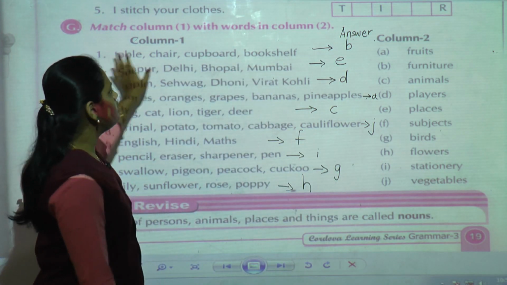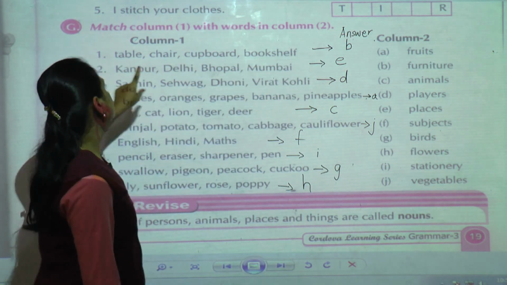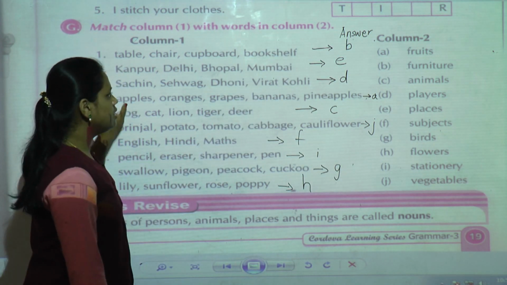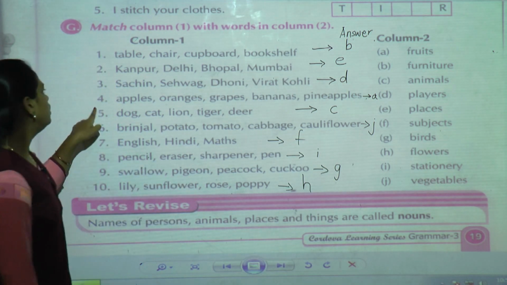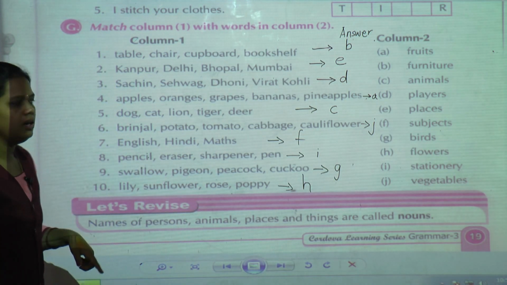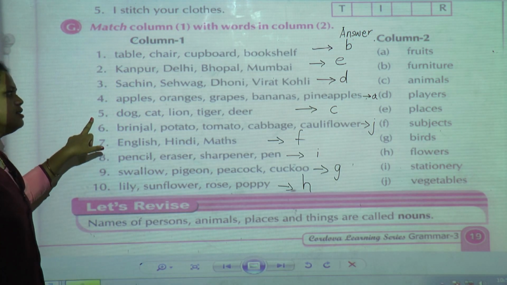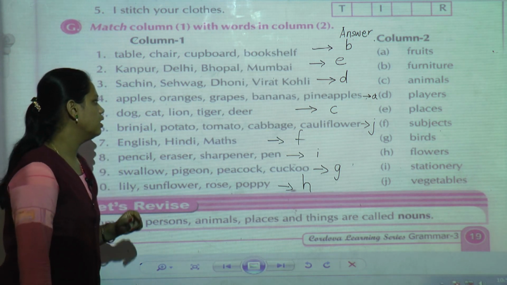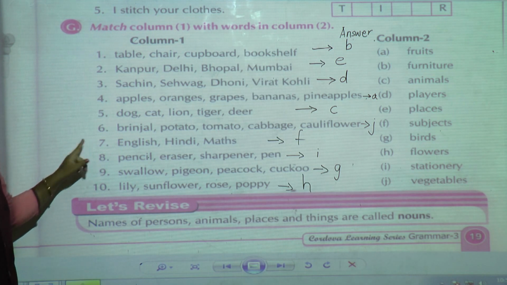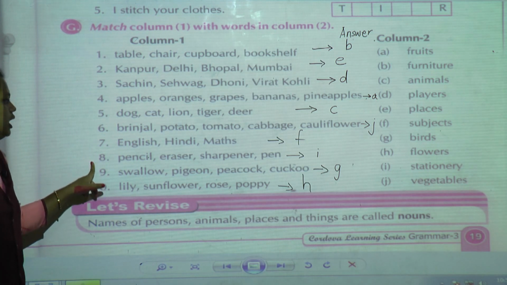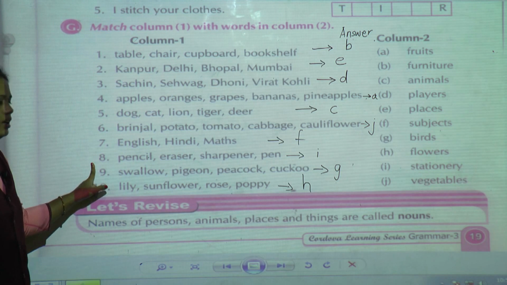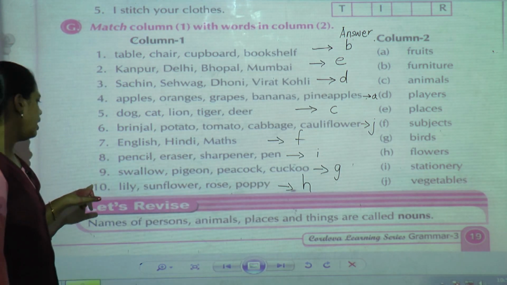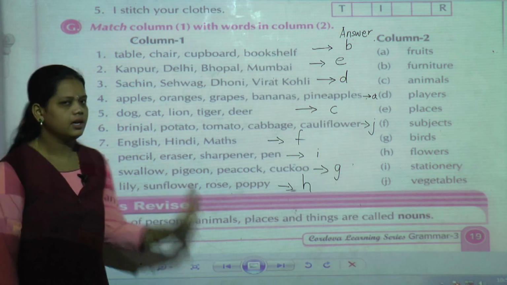First one answer is B1, second one is E, third one is D, fourth one is A, fifth one is C, sixth one is J, seventh one is F, eighth one is I, ninth one is G, and last 10th one is H.